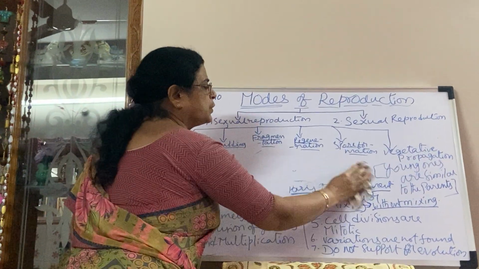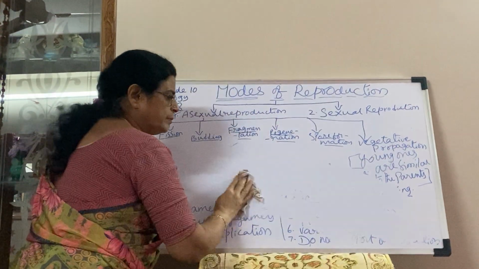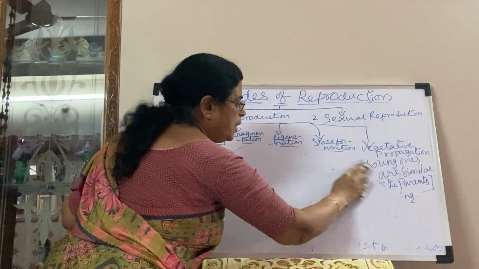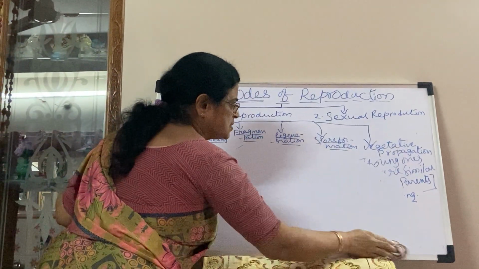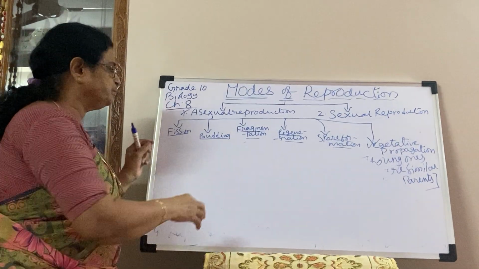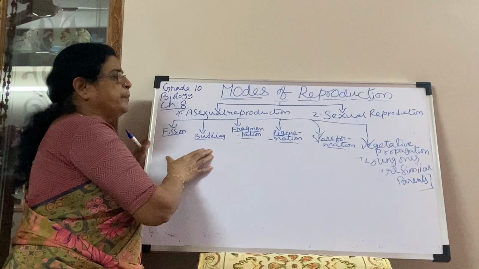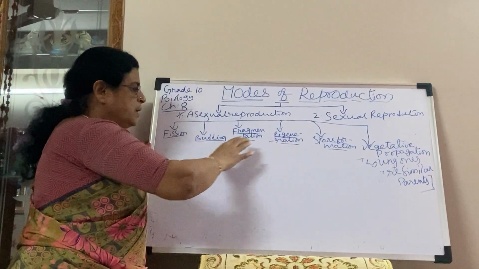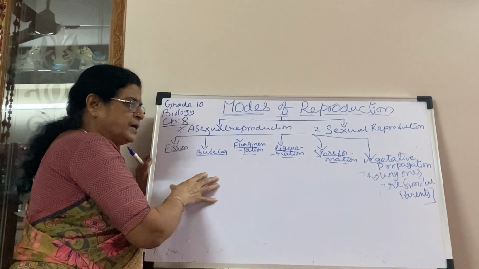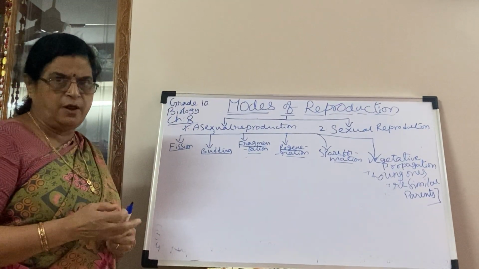Now, if they ask you to differentiate between sexual and asexual, vice versa you can write. So after seeing the video, you can frame the differences on your own. For example, make a T table. Here asexual reproduction, here sexual reproduction. Here uniparental, here biparental. No gametes formed. Vice versa, you can write the differences.